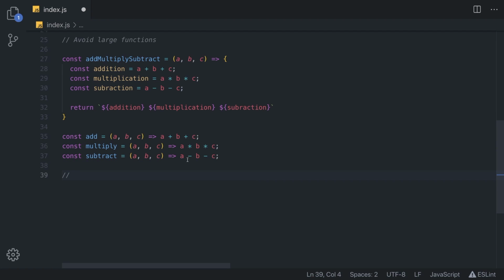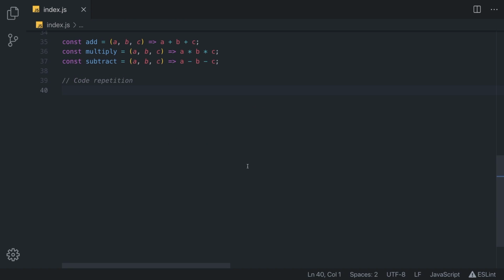Okay, our next rule is code repetition. We mentioned something about code repetition in our second rule, but in here we are going to take a look at how we can solve it. So code repetition. If you have to copy and paste a block of code, it's a sign that the repeated block may need to be extracted into its own function. A great example of this is our deep nesting example we had at the beginning.